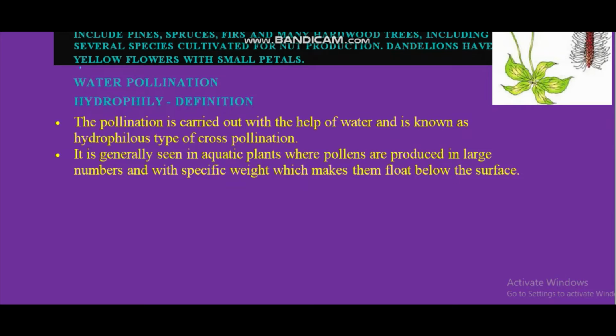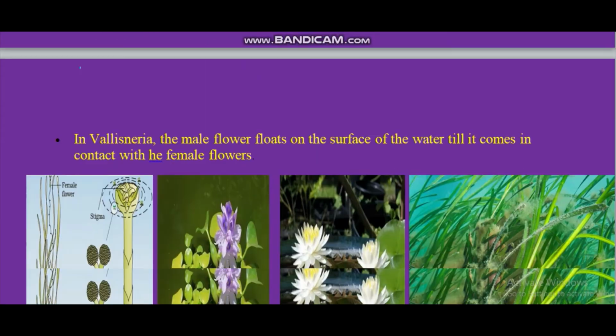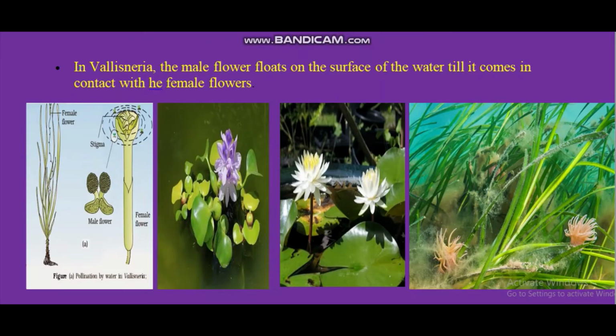So this is the characteristic feature of the pollen grain for the hydrophily or the water pollinated plant. But the interesting thing is pictures. First picture, it is given in your book. What question will come from this portion? Again the same. What are the characteristics of the flower, or what will be the characteristics of the pollen grain? As I told you, flower should not be colored, bright color is not required, nectar is not required.